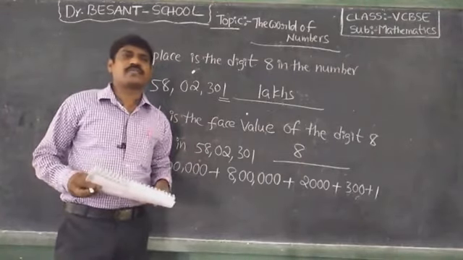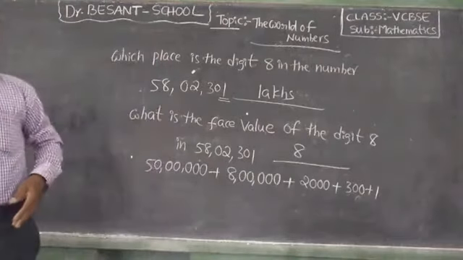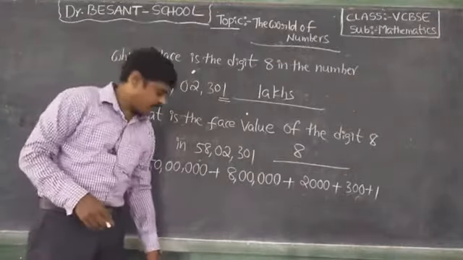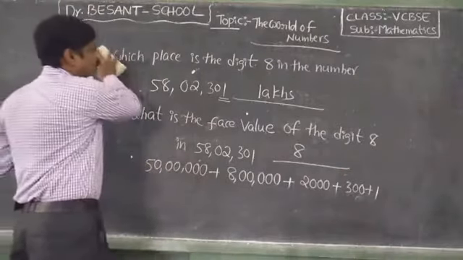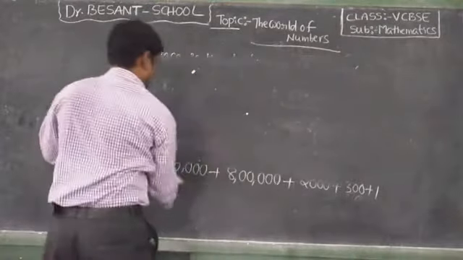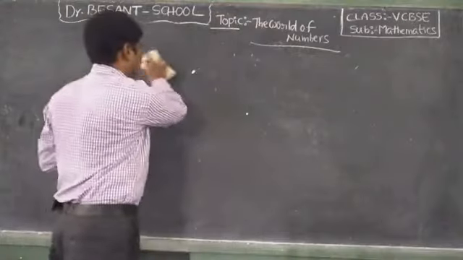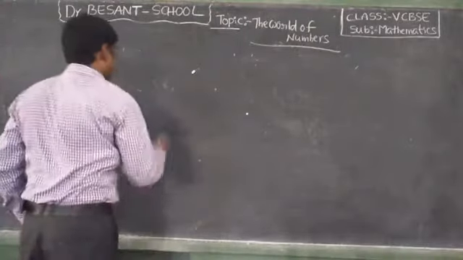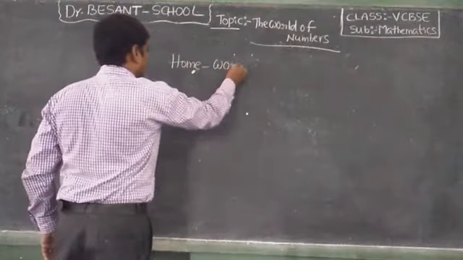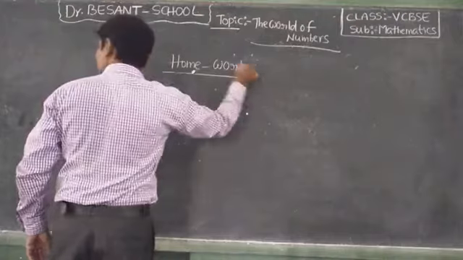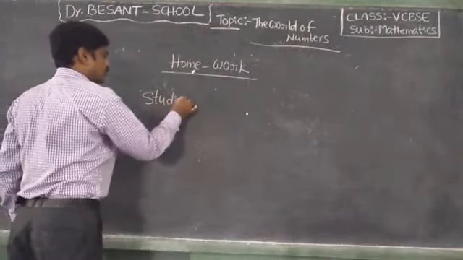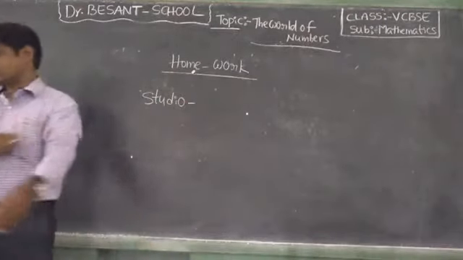I hope it's very clear. Children, this is my today's class. I hope you understood very well. Children, now I will give you the homework. You have to follow this. Homework. Studio.